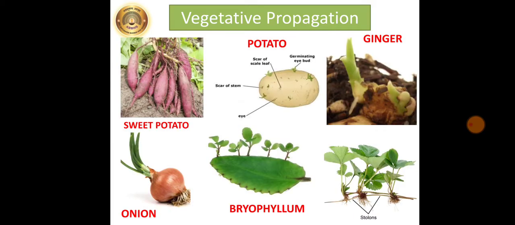Just observe the picture here. The first one is an underground root, that is sweet potato. Then potato, ginger and onion are the underground stems, and bryophyllum is the leaf. Now all these plants grow by these parts. Sweet potato grows by root, potato, ginger and onion grow from the stem, and bryophyllum grows from its leaf. So what is meant by vegetative propagation?